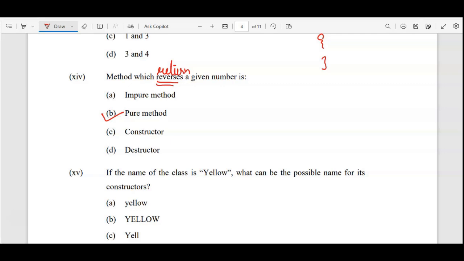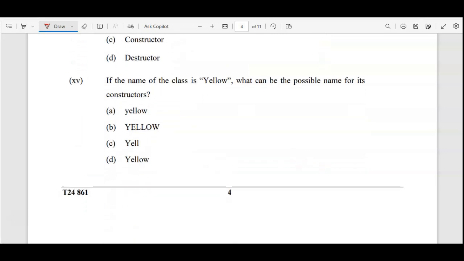If the name of the class is Yellow, what can be the possible name for its constructor? So constructor, you know very well, constructor is also a member method having the same name as the class.